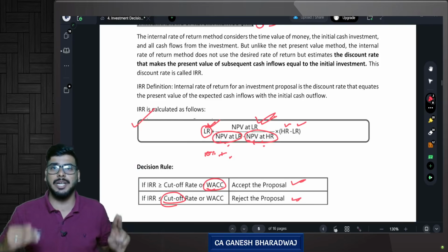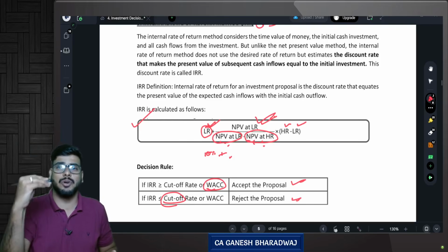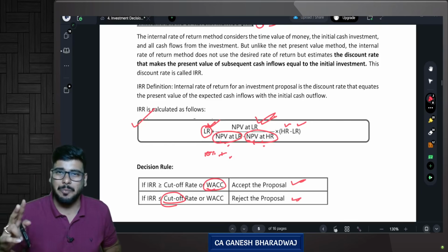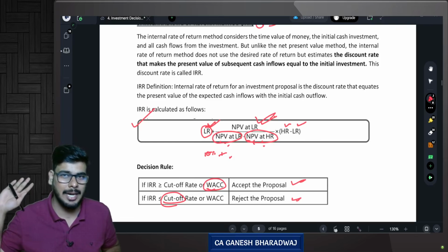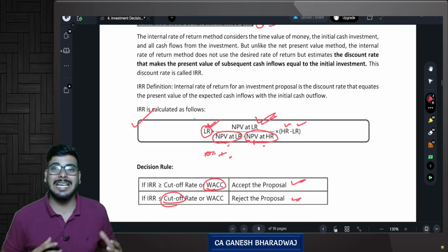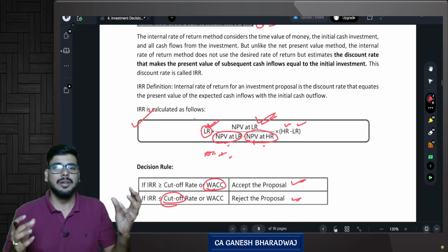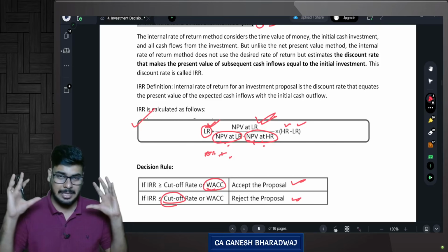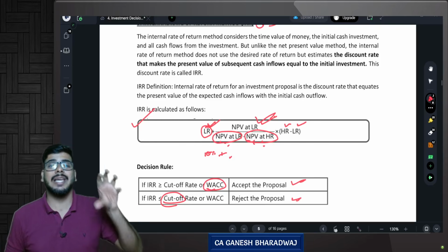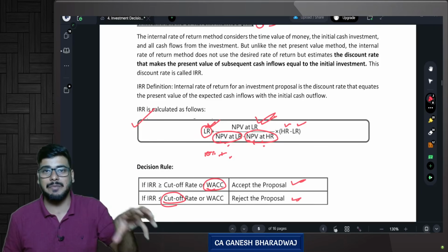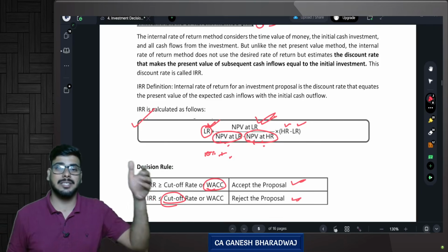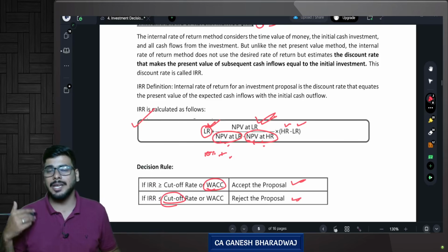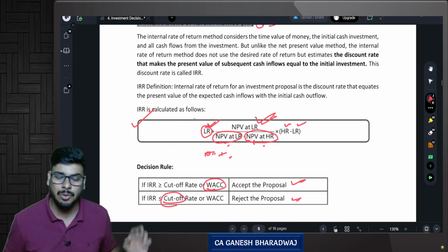Then what is your profitability index? Your present value of inflow divided by present value of outflow. So basically, if it is greater than 1, you will accept. If it is less than 1, you will not accept the proposal. And IRR is the rate that equates your present value of cash inflow with your present value of cash outflow. Or in other words, IRR is a rate that makes my NPV equal to 0. So what is the decision criteria here? If your IRR is greater than WACC, go for the proposal. IRR less than WACC, don't go for the proposal. Are you clear with this? These are the 3 things that I wanted to tell you.